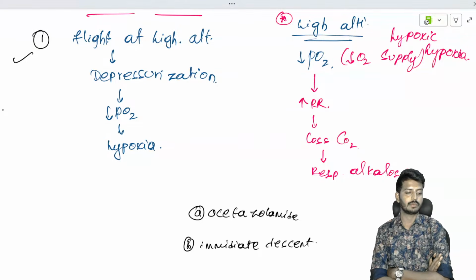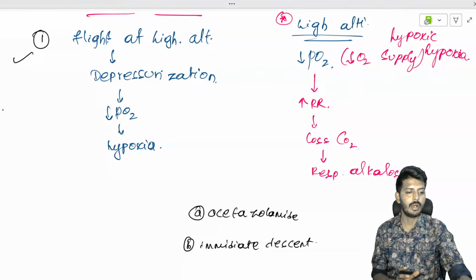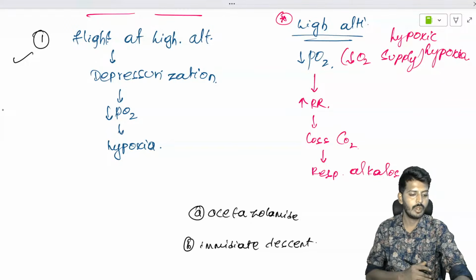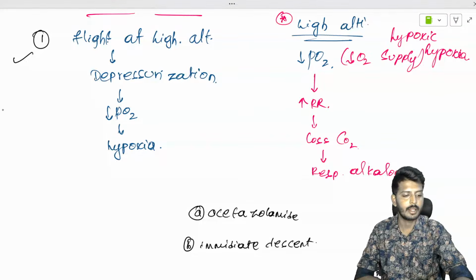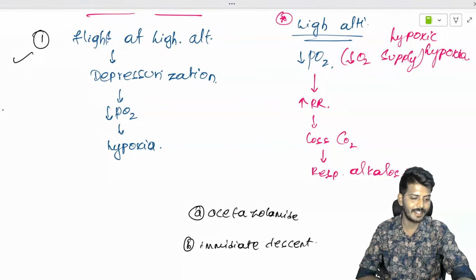Scenario number one. Come on, tell me for the first scenario. Habibi, come on, tell me. So you people are telling me the option is B. First descent. Very good. Very, very good.